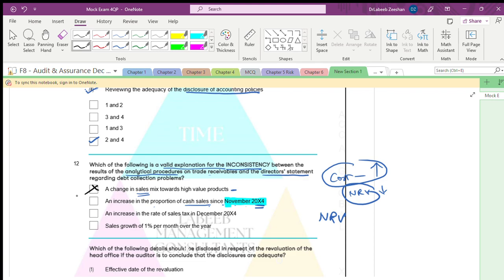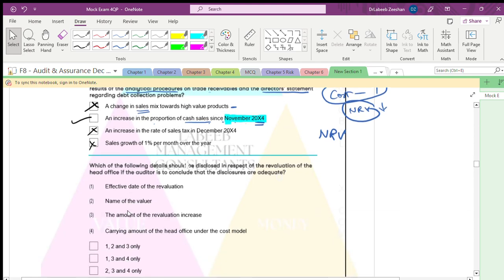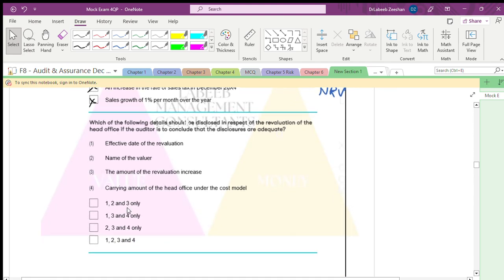An increase in the rate of sales tax: we are talking about the collection. Sales growth of 1% per month: we are not talking about this. So straight away, the answer is the second one. See, this is the way we have to understand it.